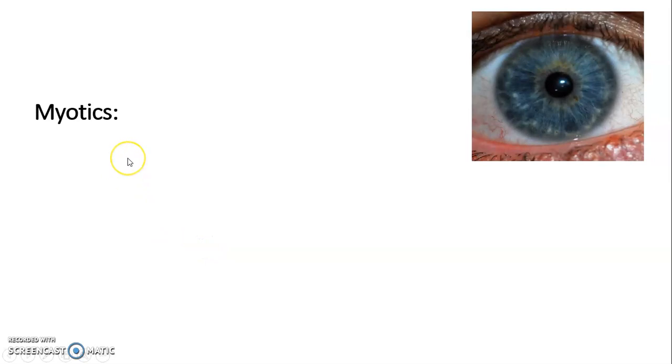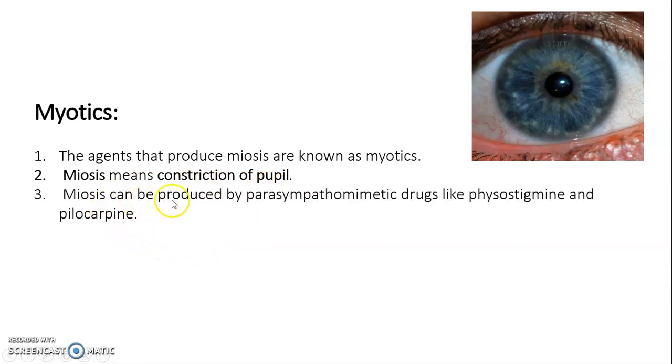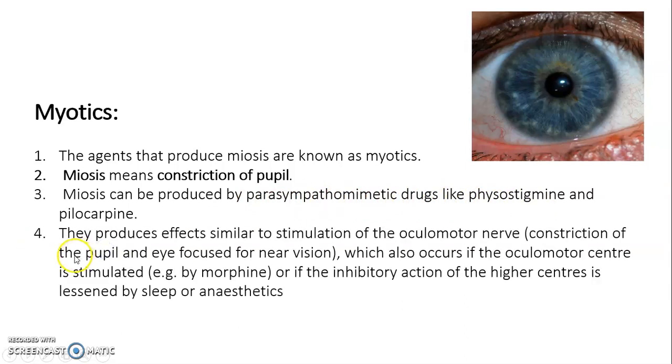Then we see the miotics. Miotics are the drugs which are responsible for the constriction of the pupil. From the normal size, our pupil becomes more and more constricted. The agents that produce miosis are known as miotics. Miosis means the constriction of the pupil. Miosis can be produced by parasympathomimetic agents like physostigmine and pilocarpine.